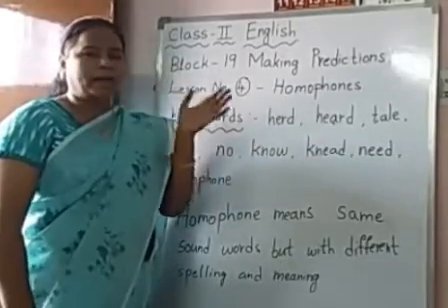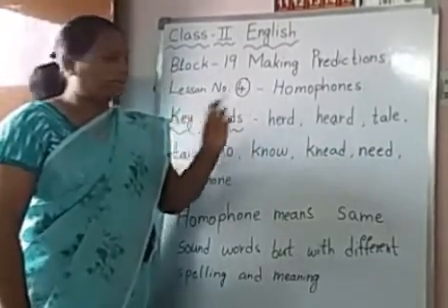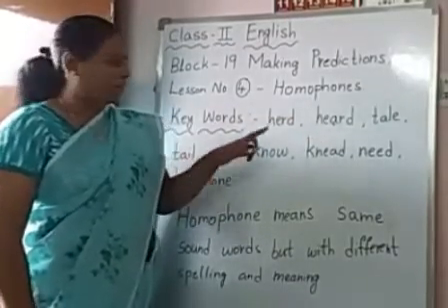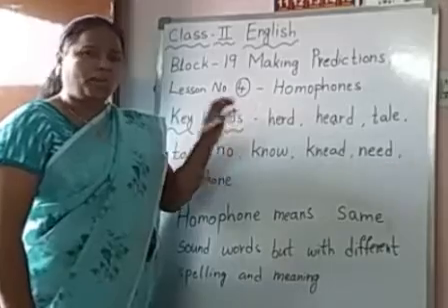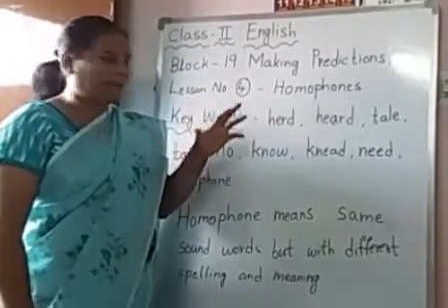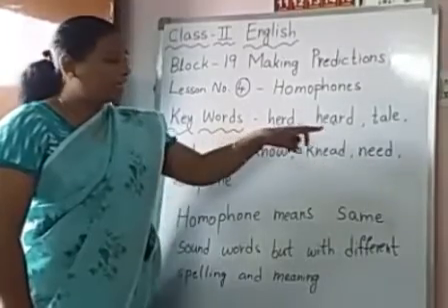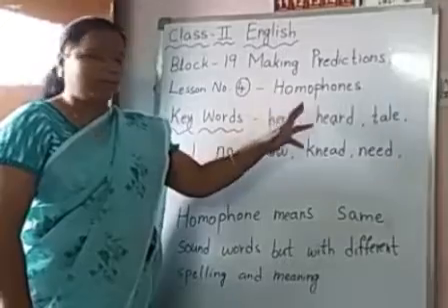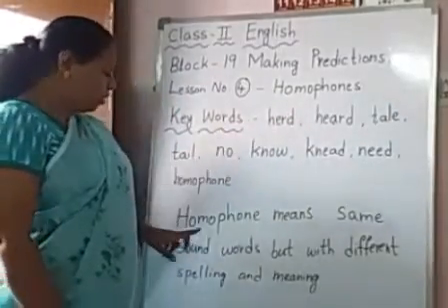Heard means I heard someone crying, like that we use in the sentence. And what does this herd mean? Group of animals, children. H-E-R-D, a group of animals, is called a herd. Herd of sheep, herd of cows, like that we will use this word. This is same sound but different spelling and different meaning. Those words are called homophones.